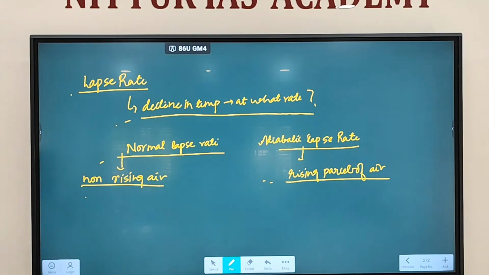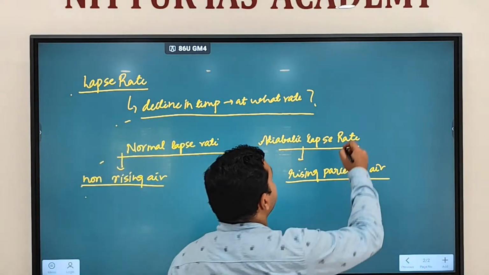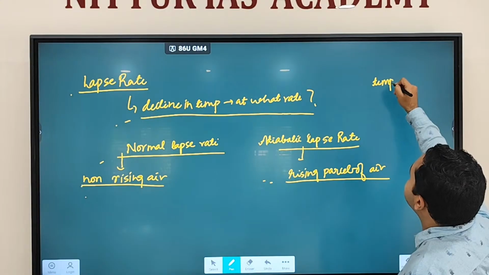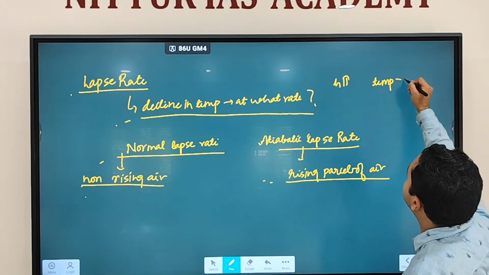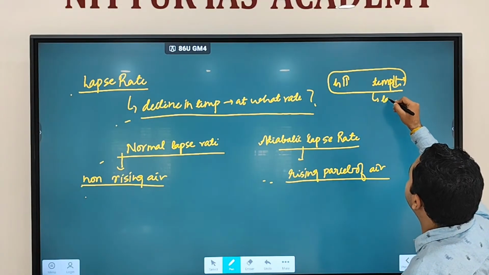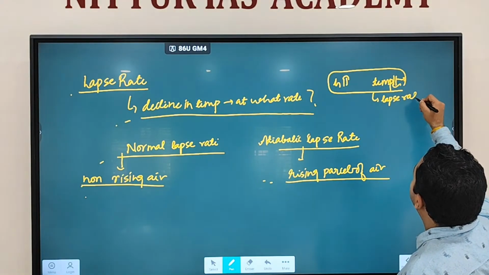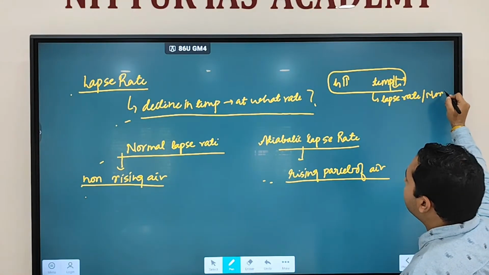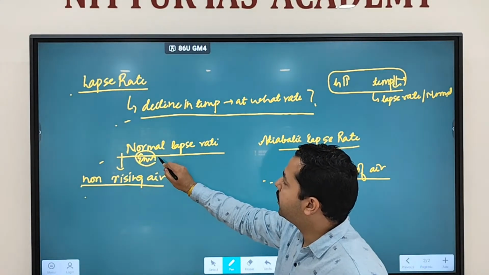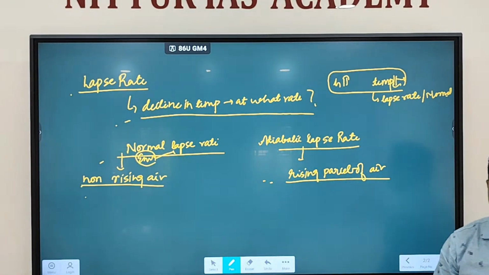Fine. So as you go up in the troposphere, we discussed, with increase in height, what happens? Temperature declines. This is called as what? This is called a lapse rate, or normal lapse rate, also referred to as an environmental lapse rate. Normal lapse rate is also referred to as an environmental lapse rate. So as you go up in the troposphere, temperature declines, and this is referred to as a lapse rate.